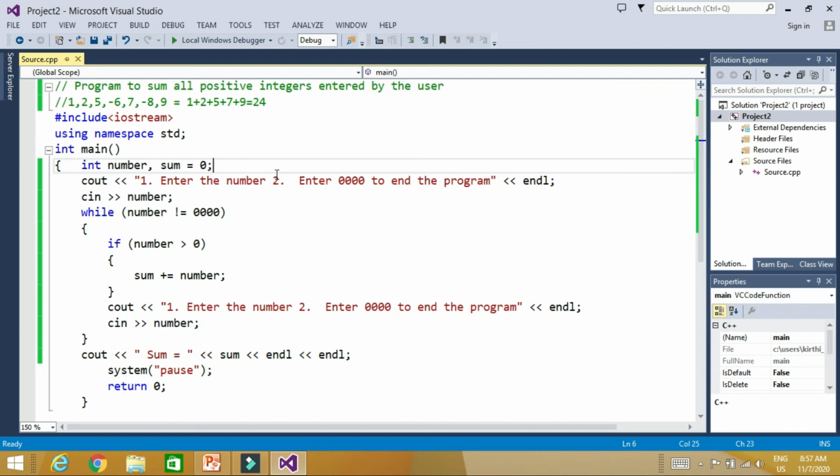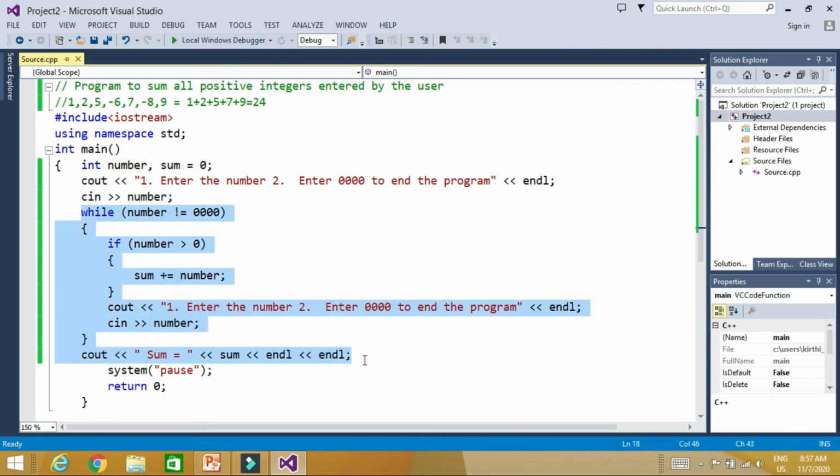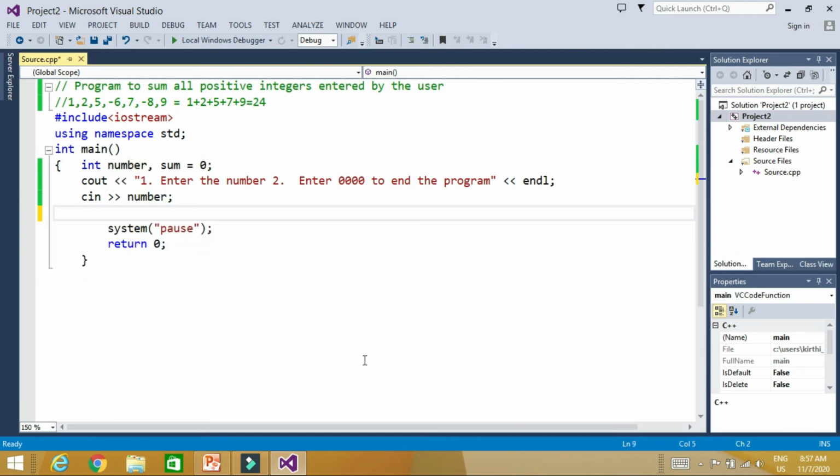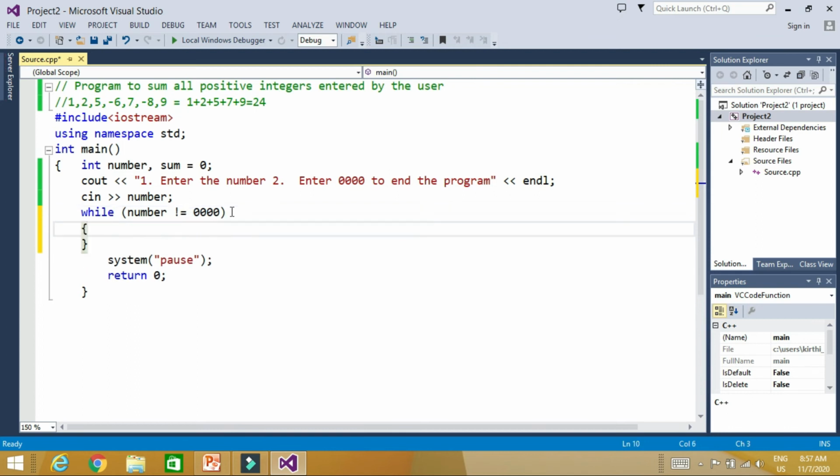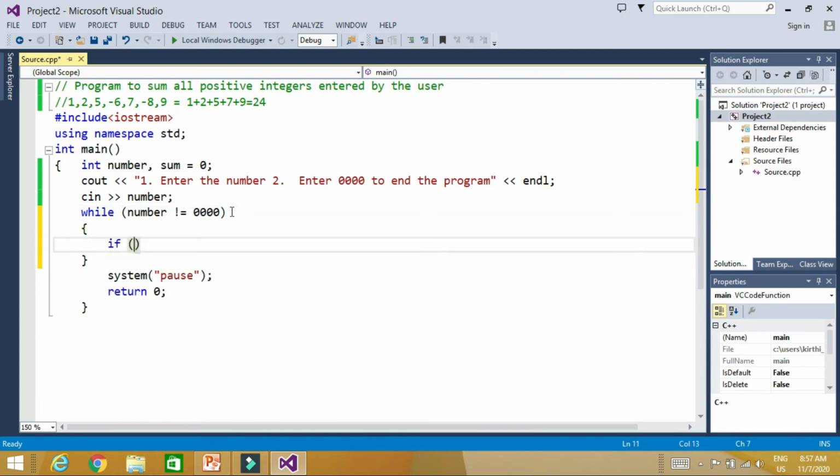How can we replace goto with continue? So let's say here I write again, because I have to input until the number is not equal to 0. Now what we are doing, again we will check if number is less than 0, then what we have to do?